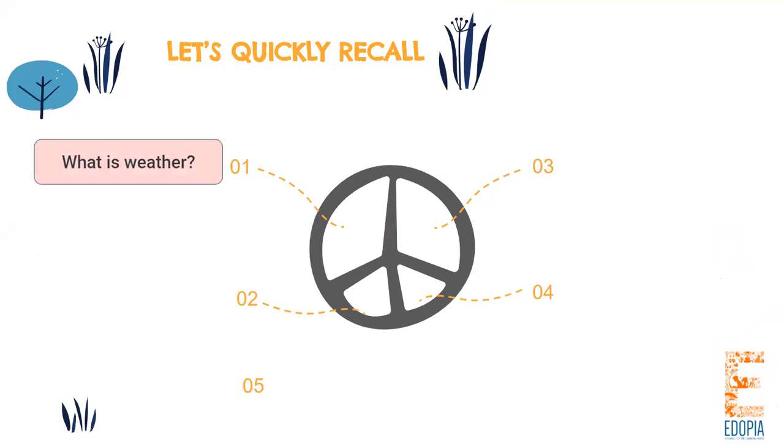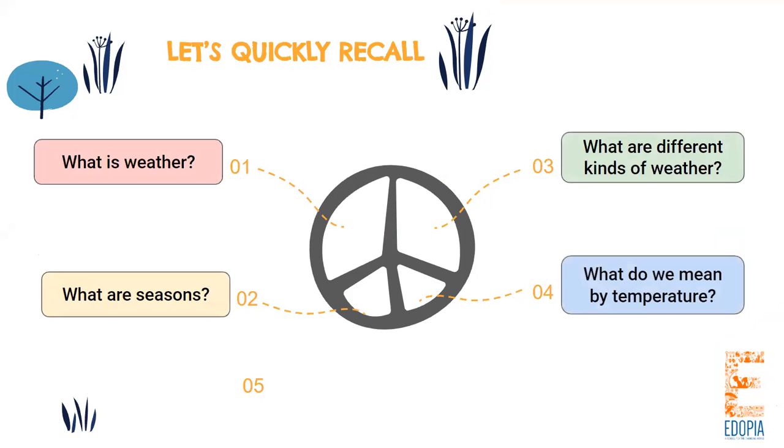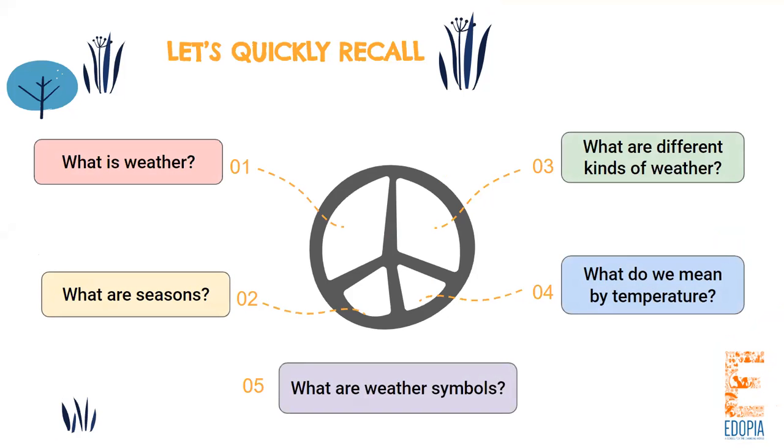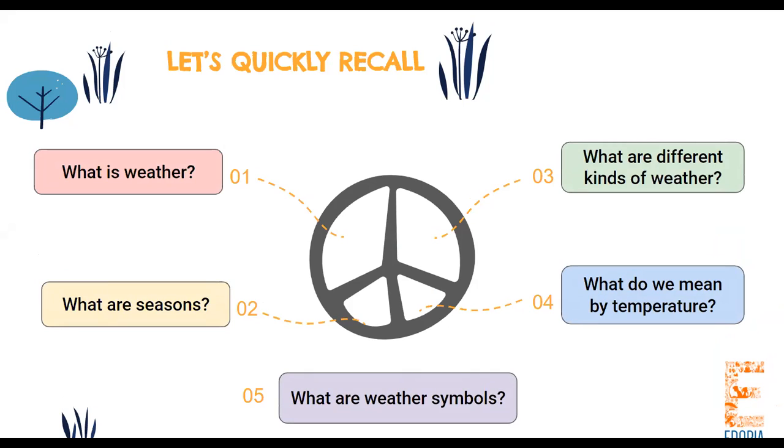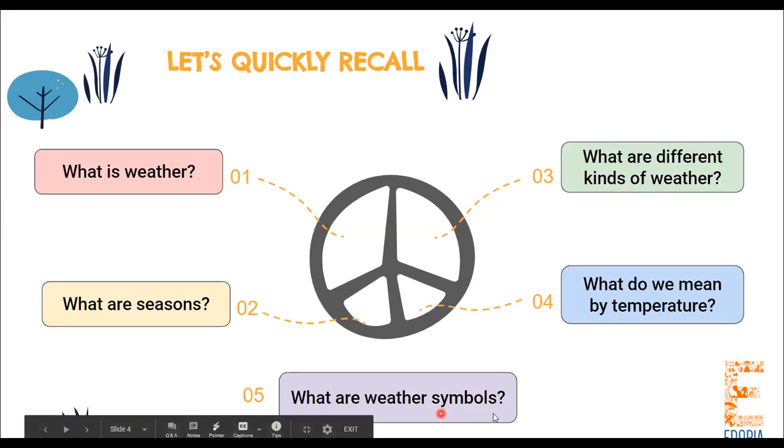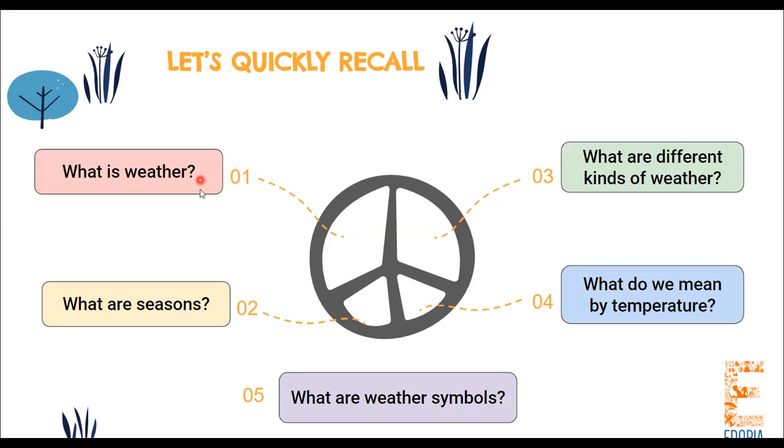So before we started, first of all, we quickly recalled all the different questions that we did last week. What actually is weather? What are different seasons, what are different kinds of weather, what do we mean by temperature, and finally, what are weather symbols? We have discussed these questions in class. Weather is actually the day-to-day conditions. There are 4 different types of seasons: spring, summer, autumn, and winter.